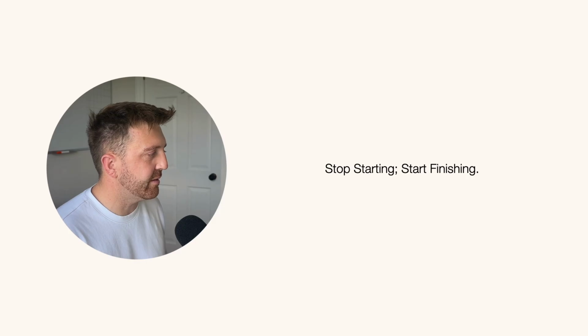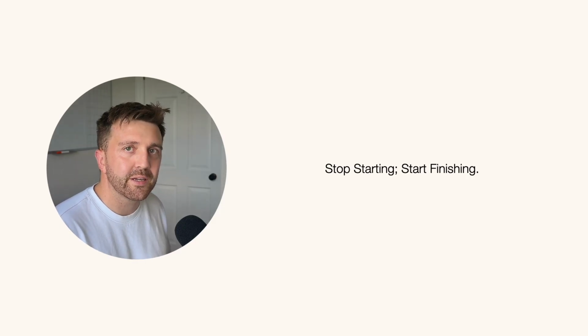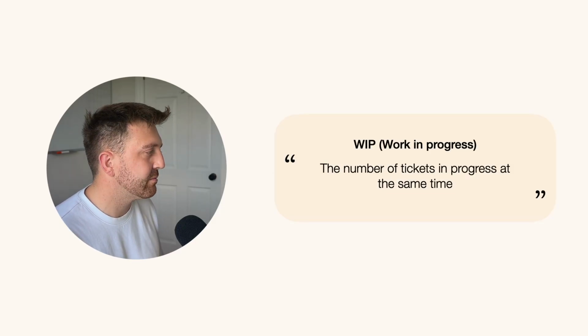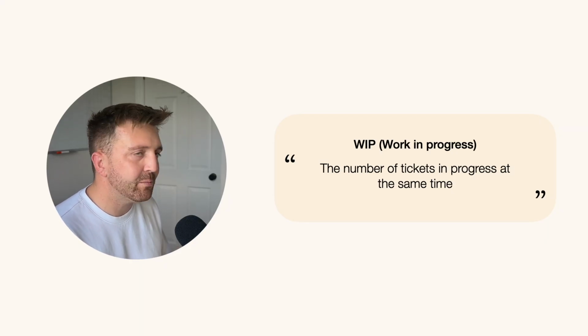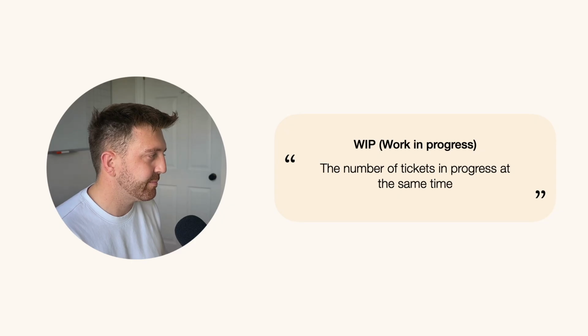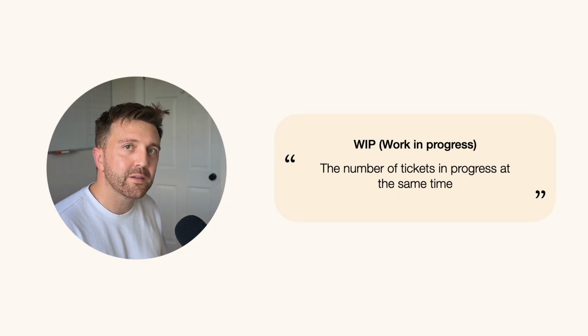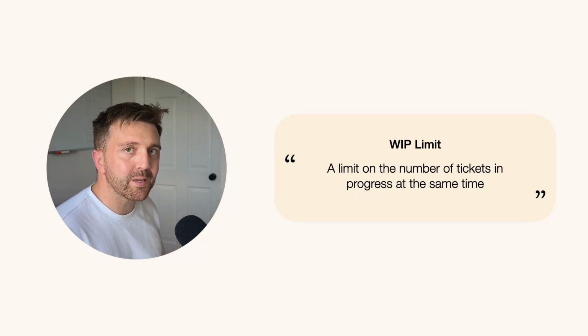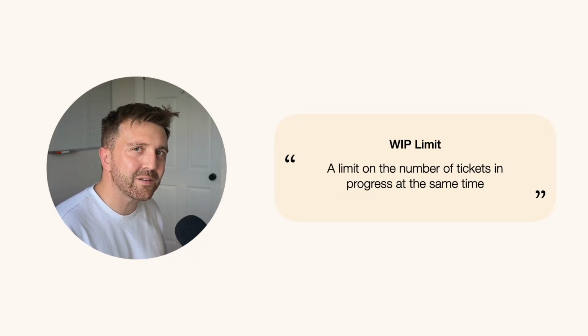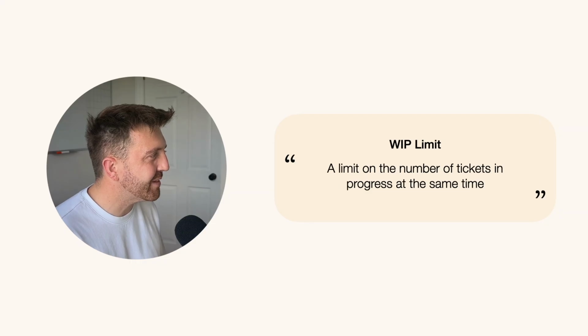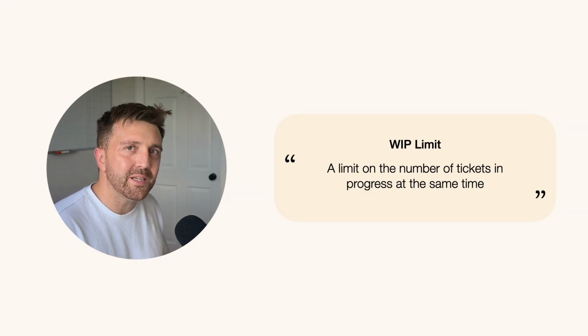There's a phrase I love: stop starting and start finishing. That's where the WIP metric comes in. It's the number of tickets in progress at the same time. We can monitor this, but we can also cap it. We call this cap a WIP limit. It sounds like a constraint. It feels like a constraint, but it isn't.